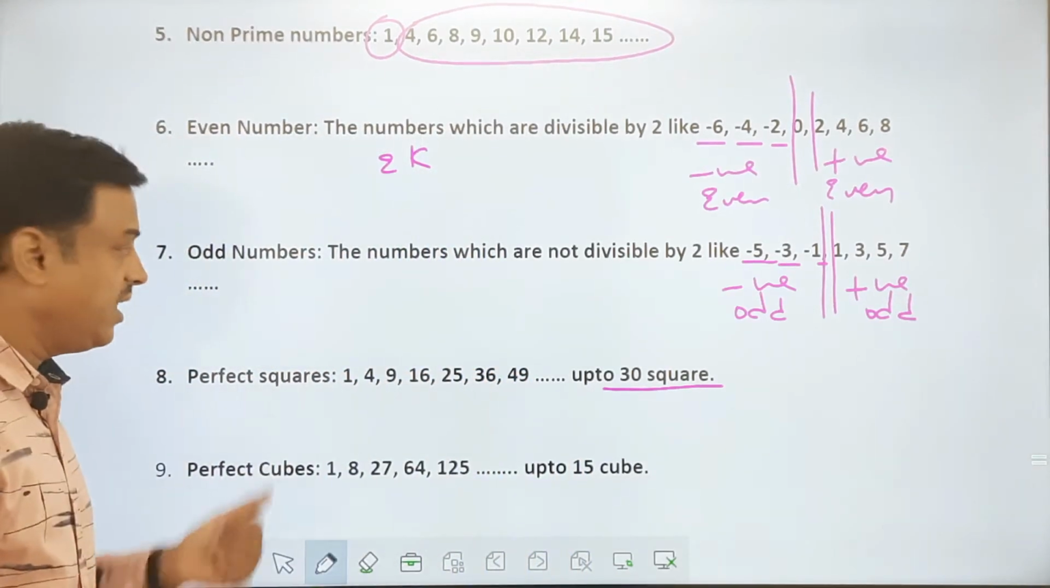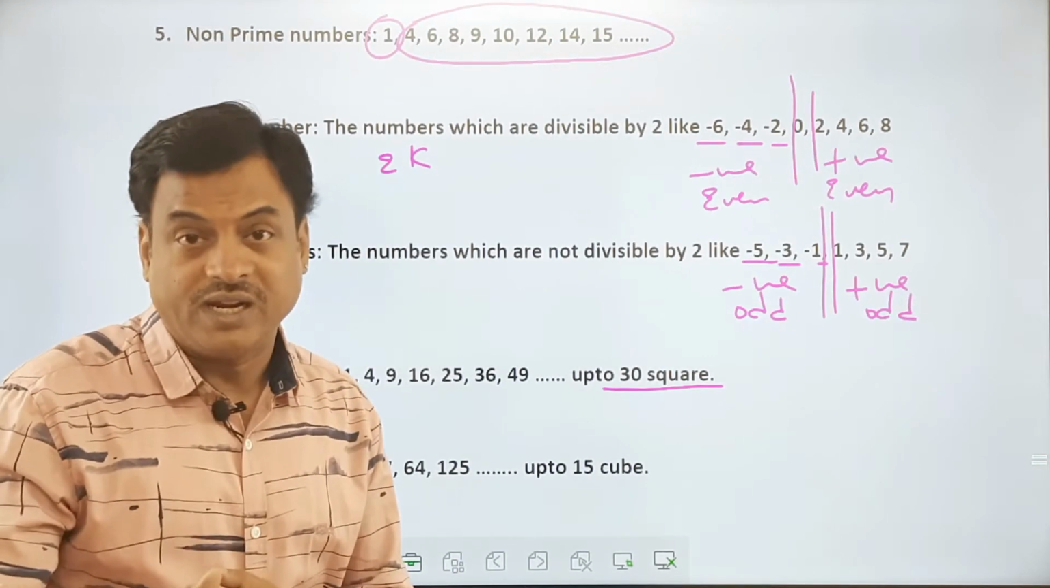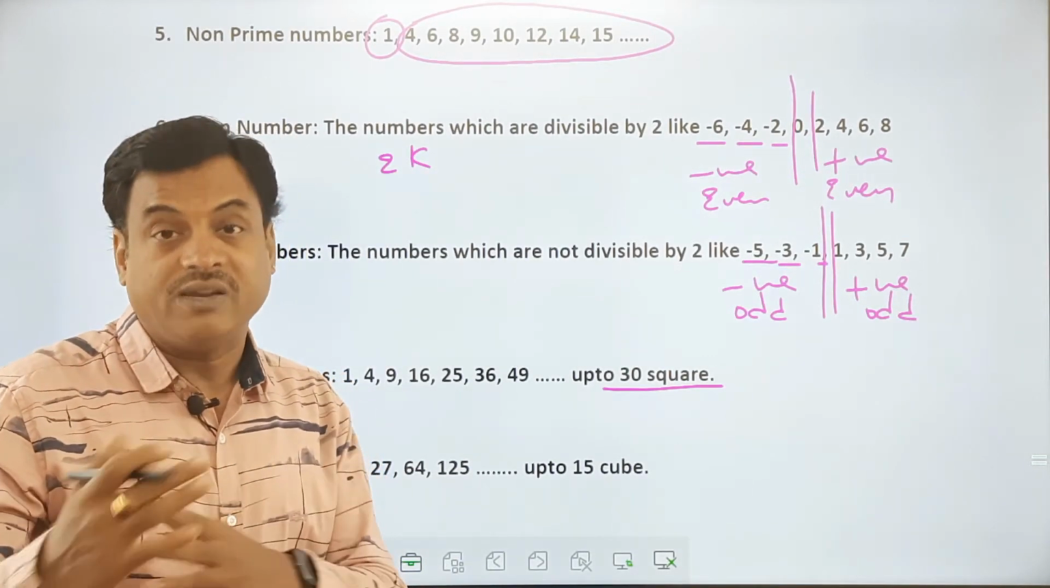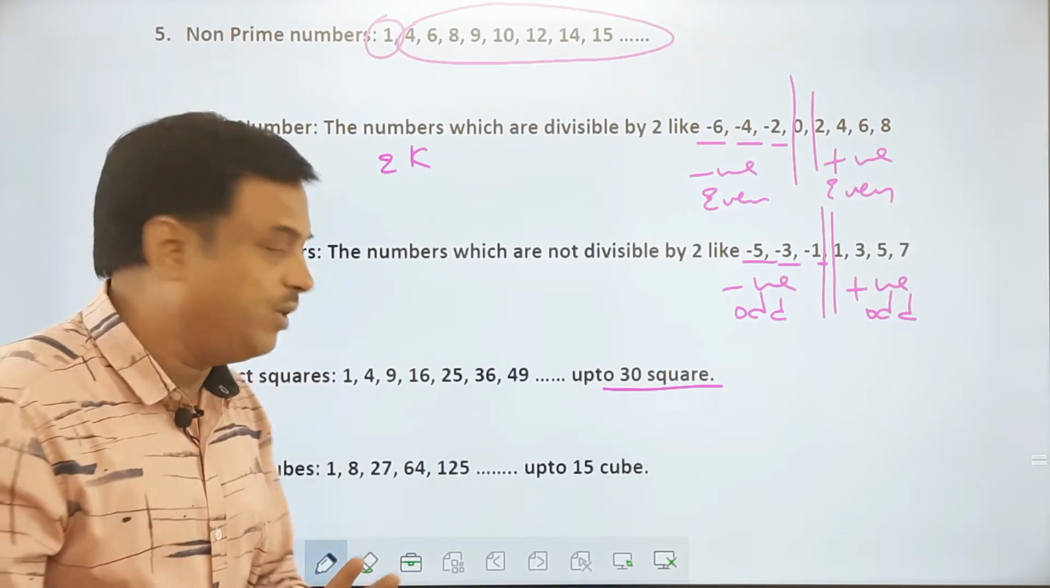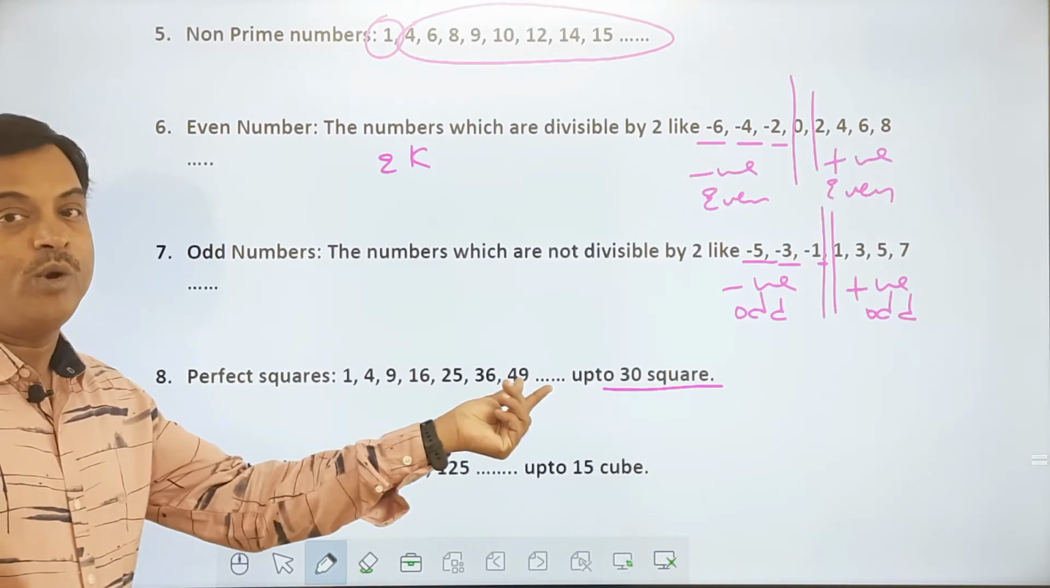Okay, so make sure that you remember this. All of a sudden when I see 49, I should say 7 square at least. Square root of 49 is 7. These two things at least I should be able to say. So this is the way to remember these numbers. So only few numbers are important, not all the numbers.